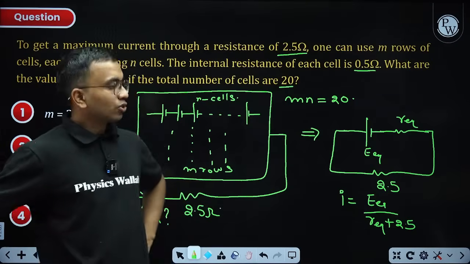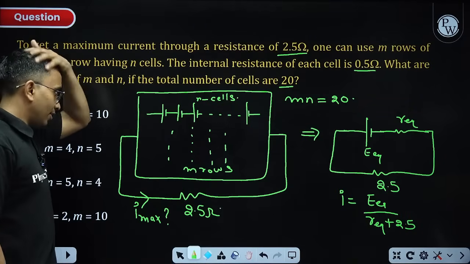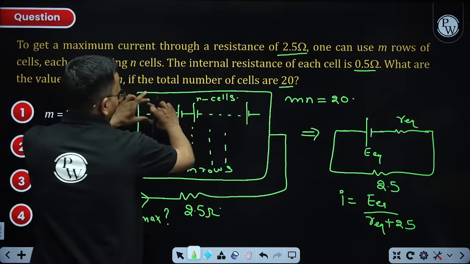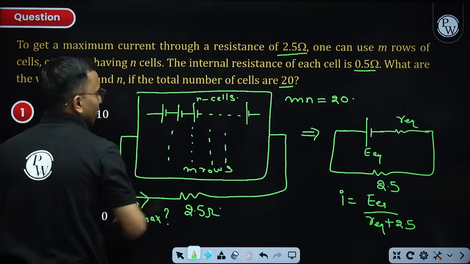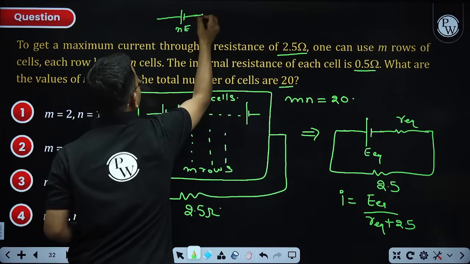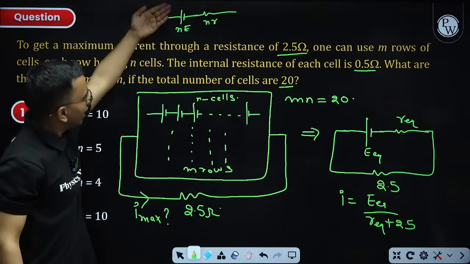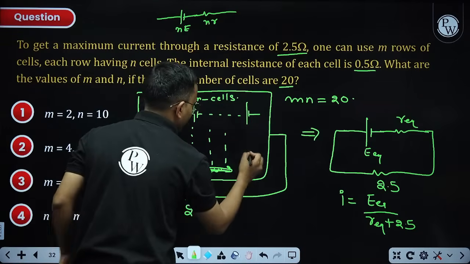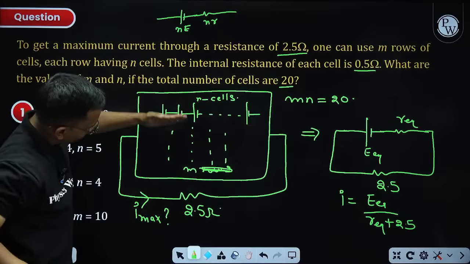Getting it? So this exercise has to be done. Let us do this. Let us first find for one row. For one row, what is the equivalent EMF? N times of E. What is the equivalent resistance? N times of R. Now there are not M rows, M columns. These are M columns. Anyways, there are M number of rows, you can say, one row, second row, M number of rows.